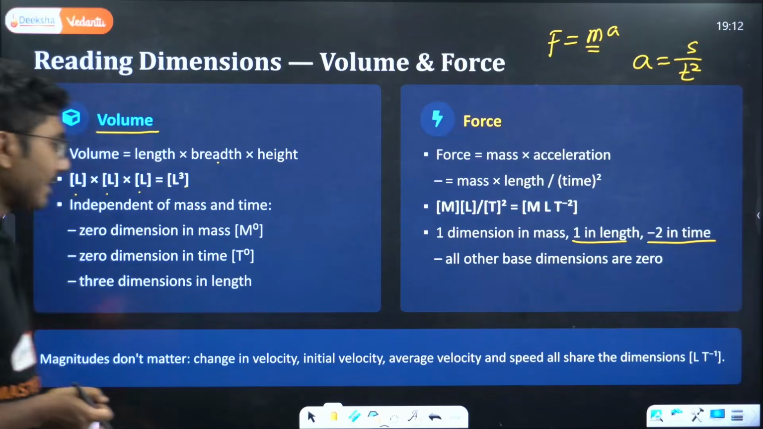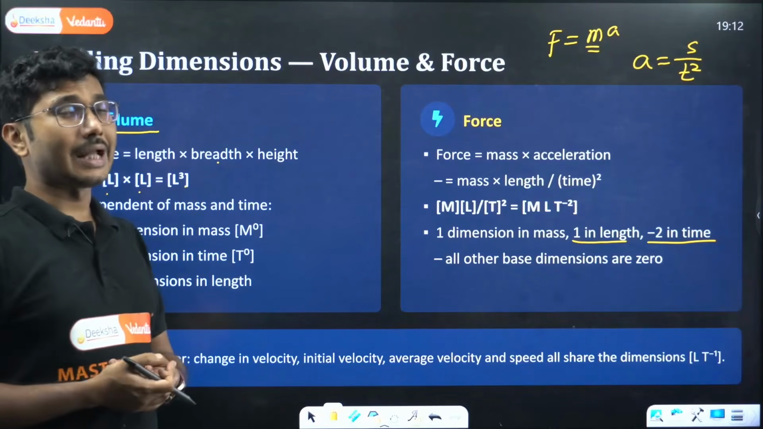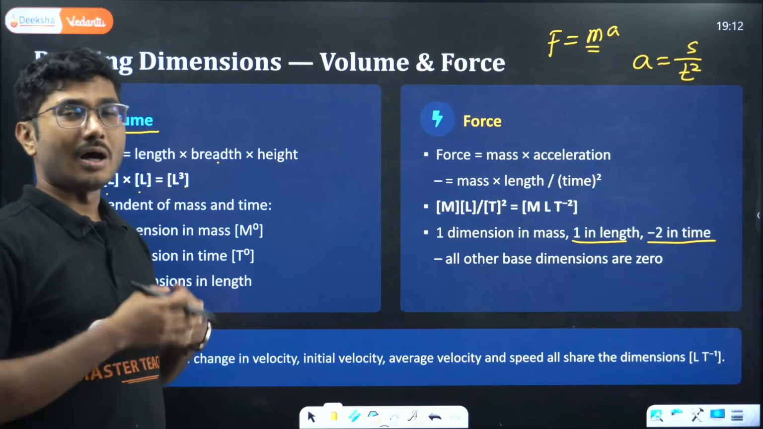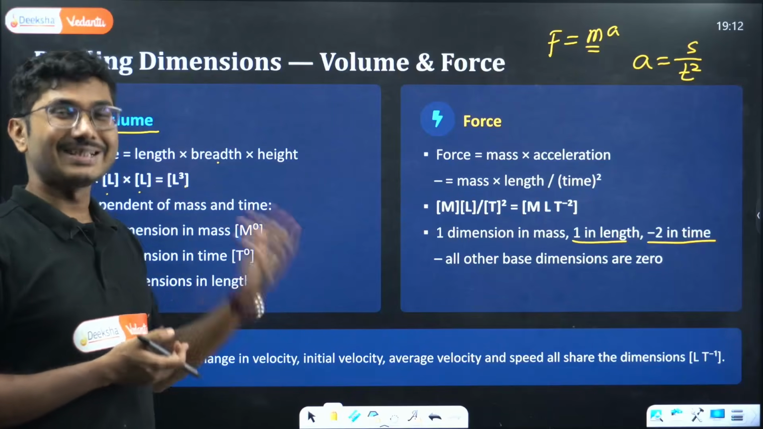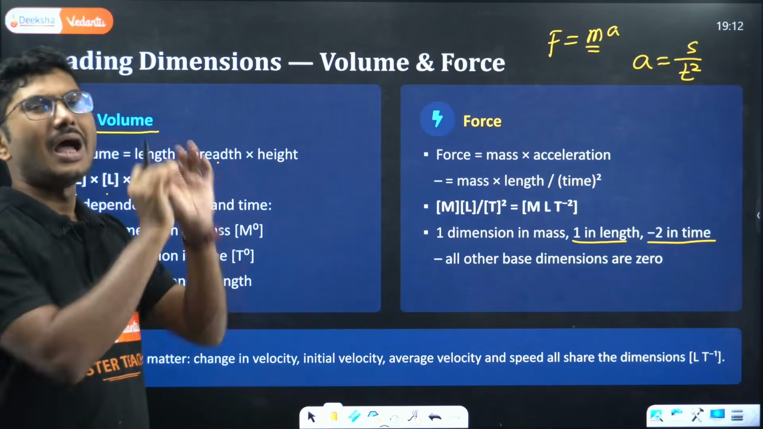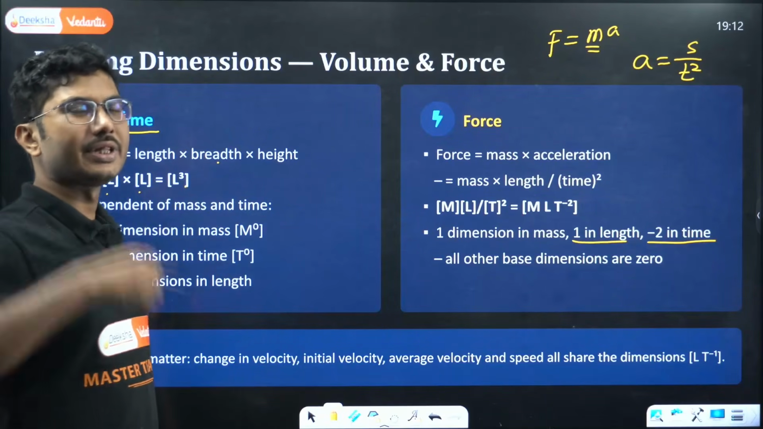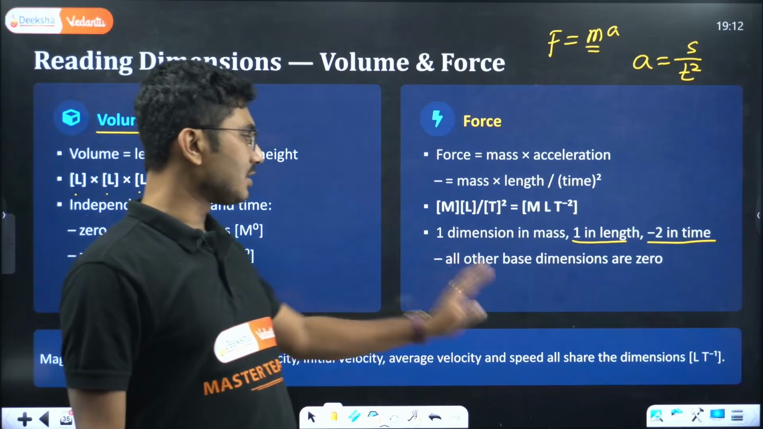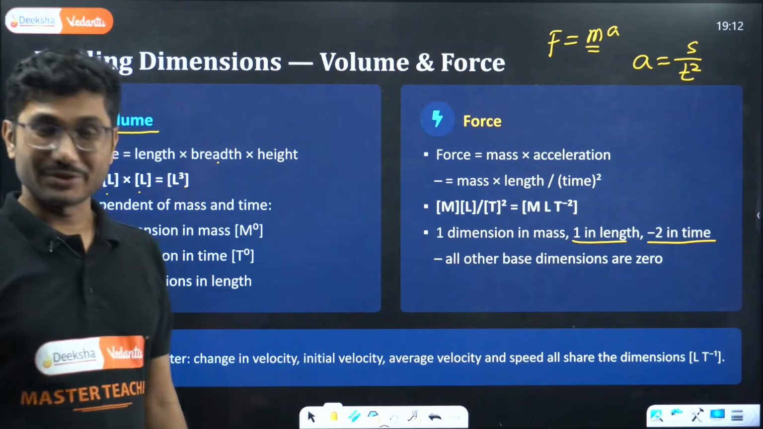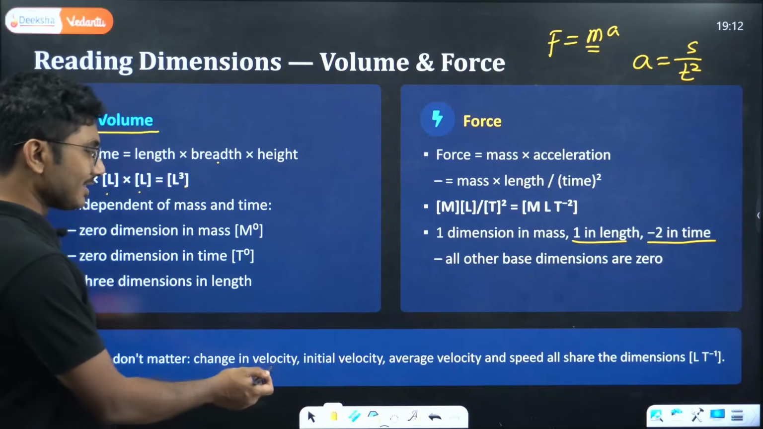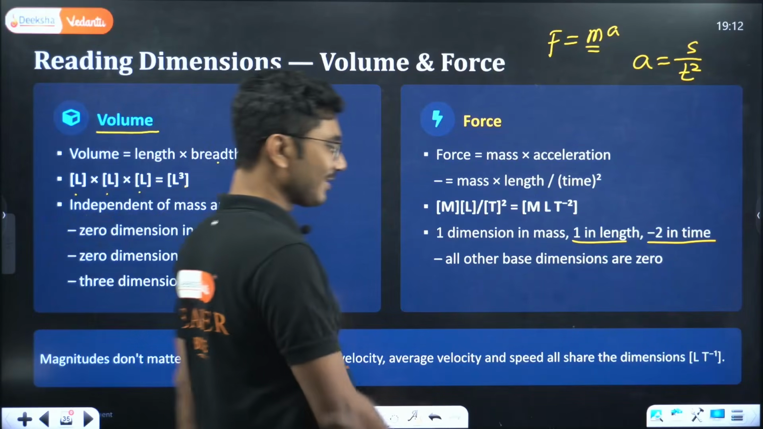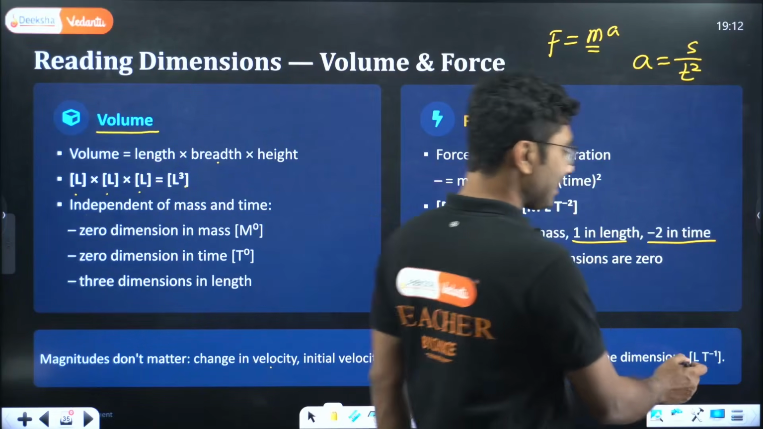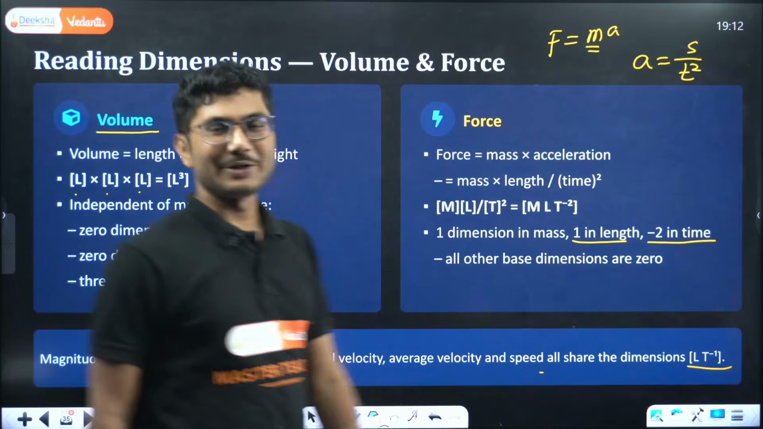Magnitudes don't matter. When you are calculating dimension, it does not matter what the exact value of the quantity is. It is only how the quantity is related with the fundamental units. Initial velocity, average velocity and speed all share the same dimension. It is very important. Velocity, initial velocity, average velocity, speed, dimensionally everyone is same, LT to the power minus 1.